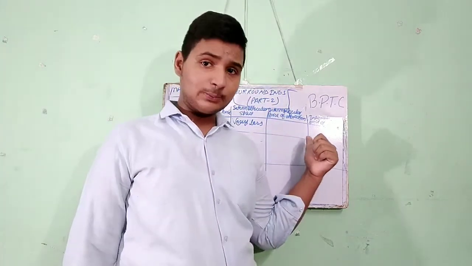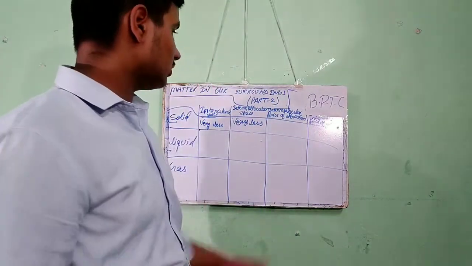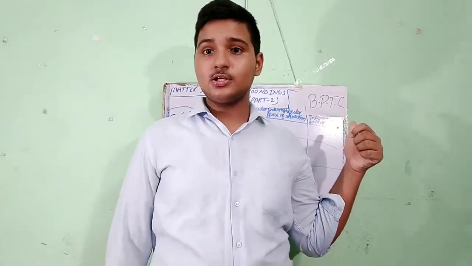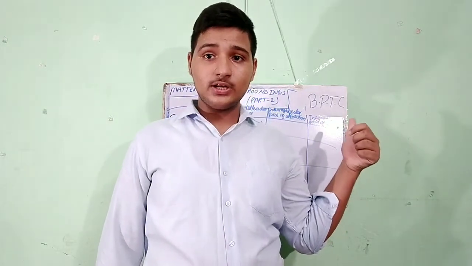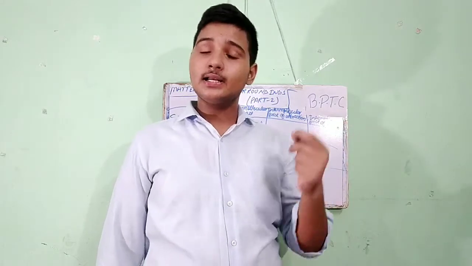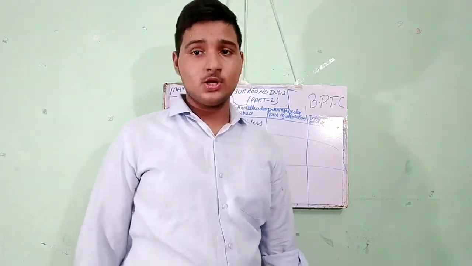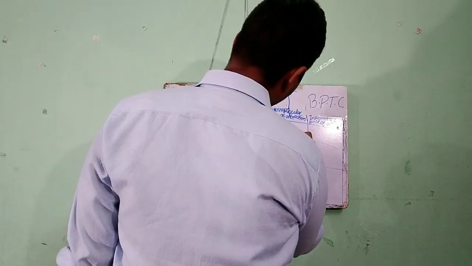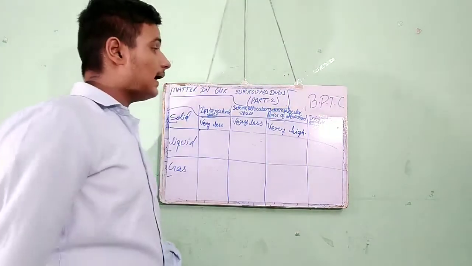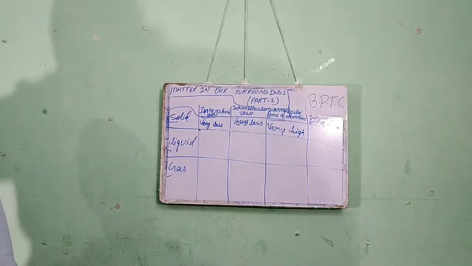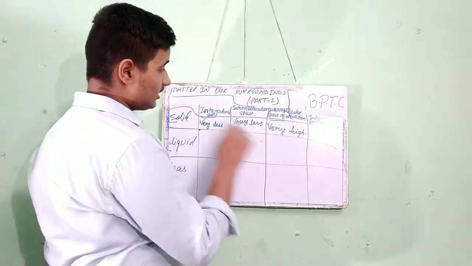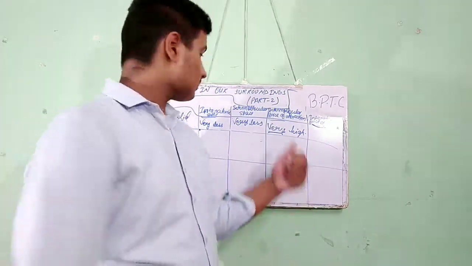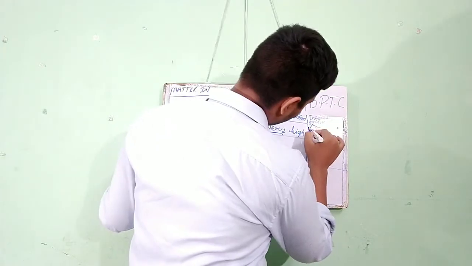Intermolecular force of attraction in a solid is very high. Due to this very high force of attraction, solid has very less interatomic space and intermolecular space. Same as the intermolecular force of attraction, the interatomic force of attraction is also very high in a solid.